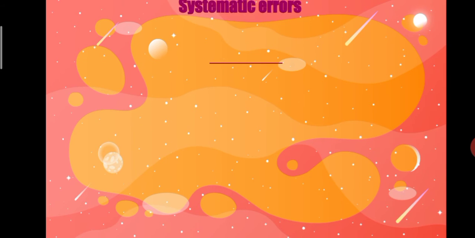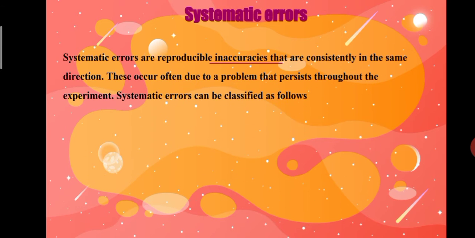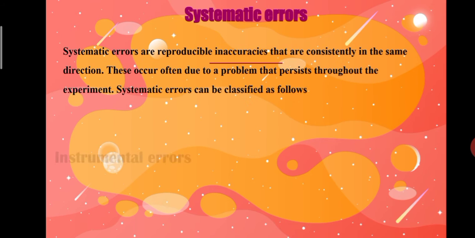Now we are going to see about systematic errors. Systematic errors are reproducible inaccuracies that are consistently in the same direction. These occur often due to a problem that persists throughout the experiment. Systematic error can be classified as follows.